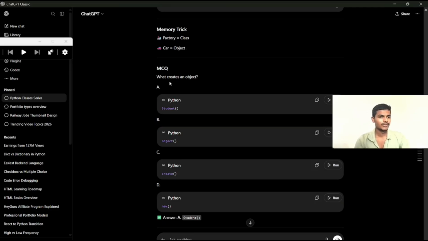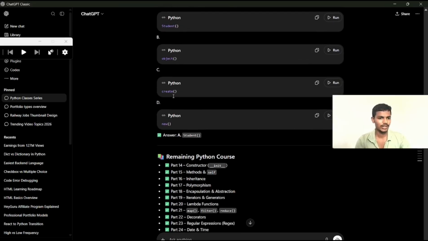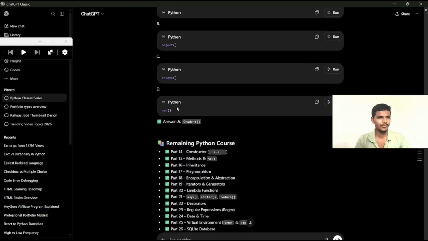Okay, now we will solve some multiple choice questions for these topics. What creates an object? A is equal to Student with braces, B is equal to object, C is equal to create, D is equal to new.